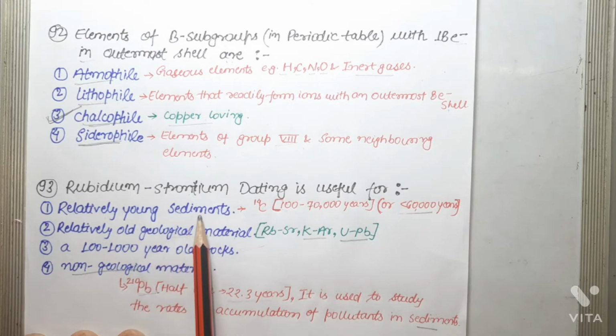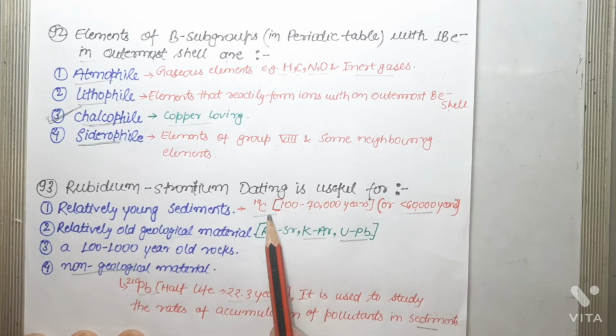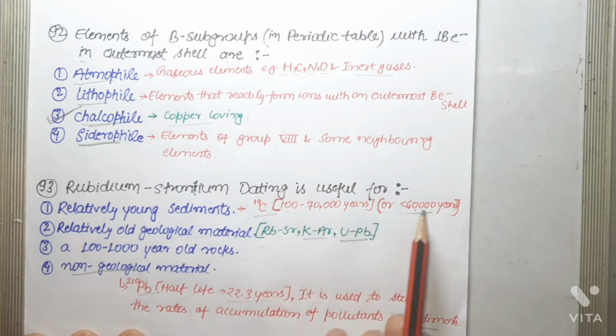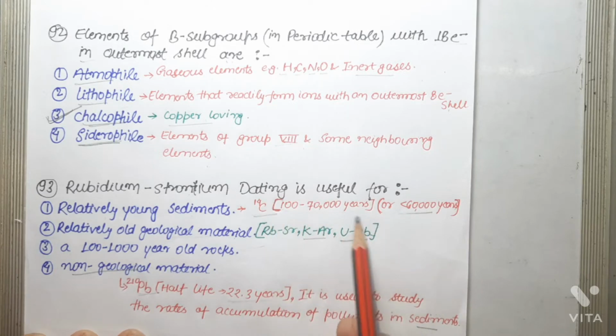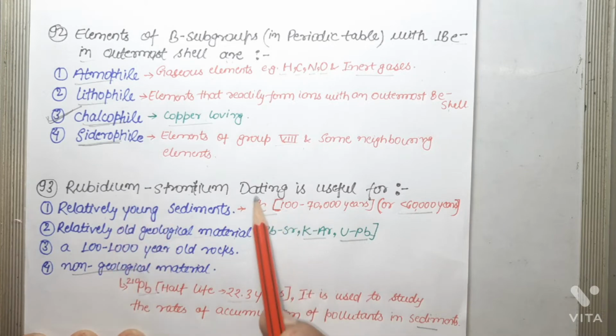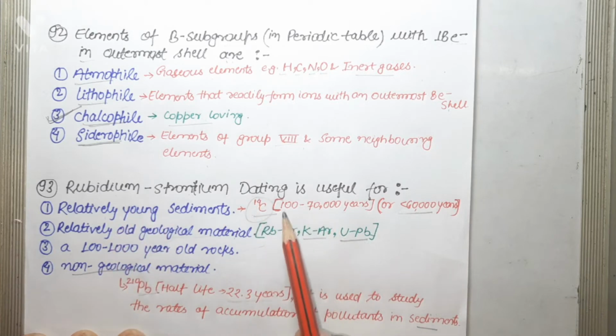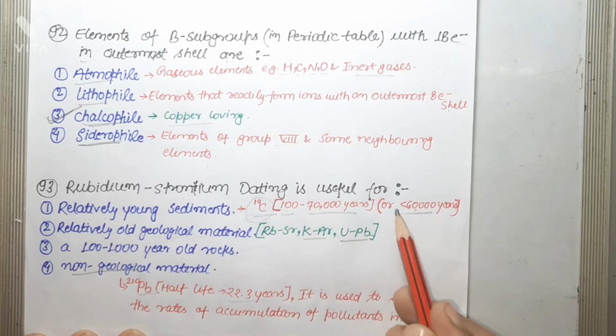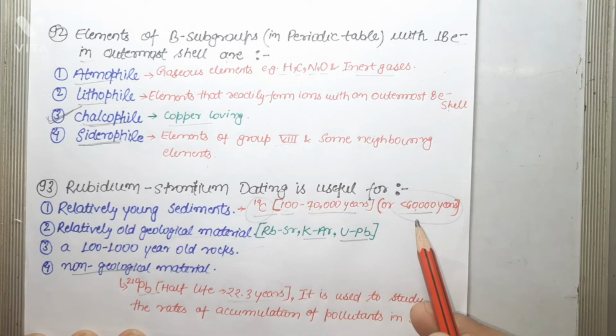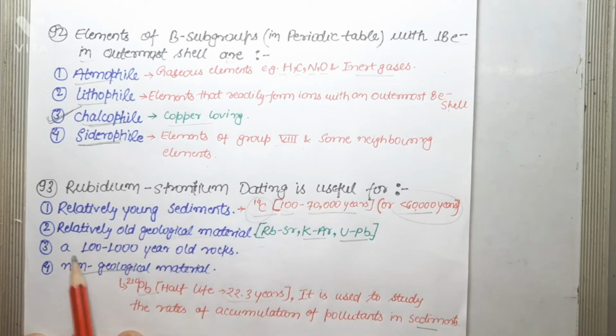To date relatively young sediments, carbon 14 is used because the half-life of carbon 14 is 5,730 years. Okay. So yeah, the carbon 14 isotope is used for material between 100 to 70,000 years. Or in some texts you can also get this limit, that is less than 60,000 years. Third option, 100,000-year-old rocks, carbon 14 is not used to date these rocks.